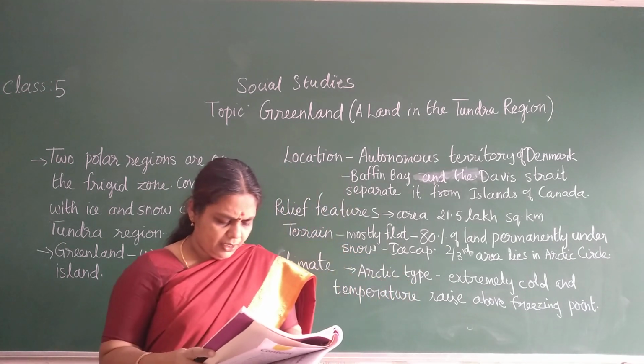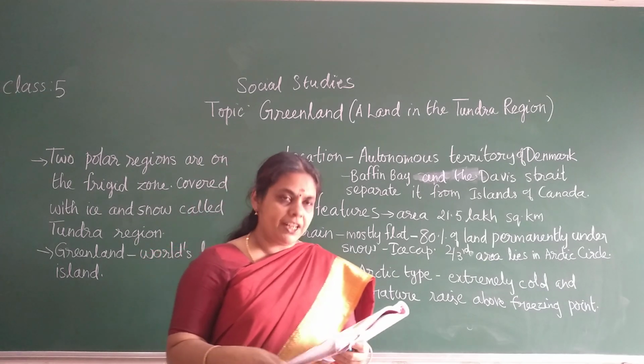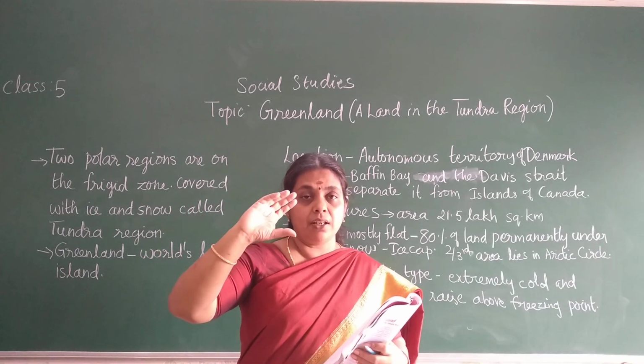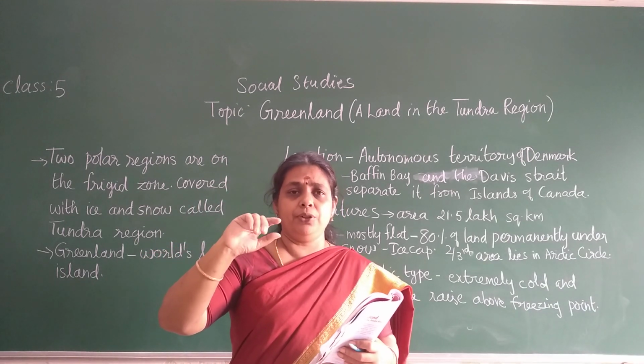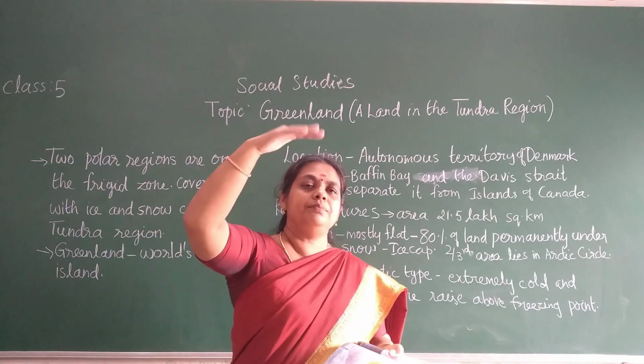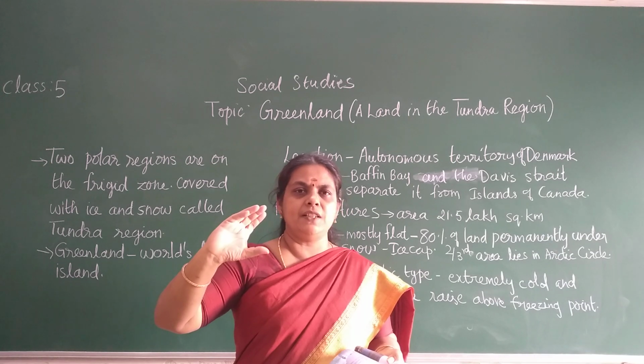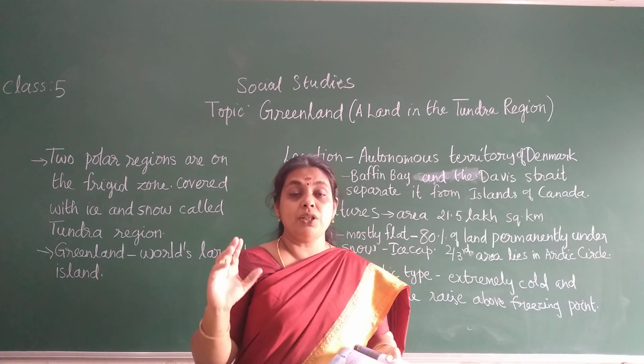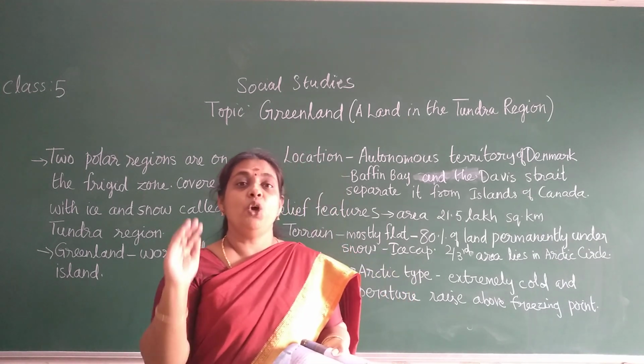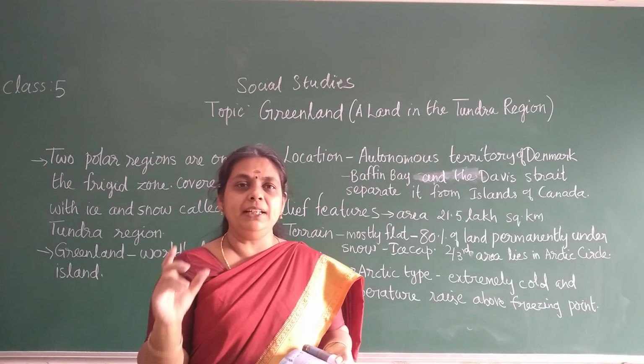And then the average thickness of the ice sheet, children. The snowfall will be happening, so the thickness of the ice is nearly 1500 meters, that is 1.5 kilometer thick.